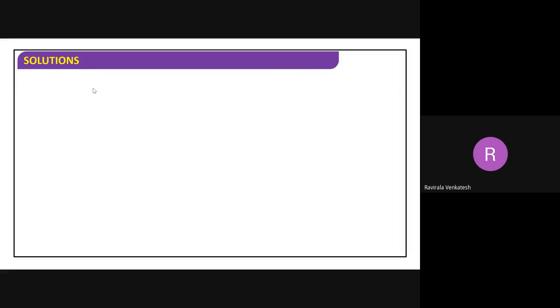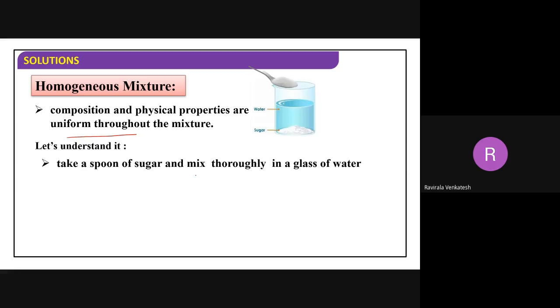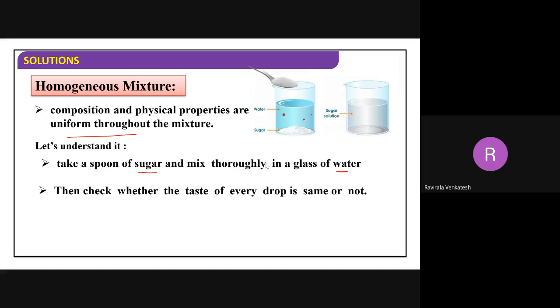What is a homogeneous mixture? I had already told you. Composition and physical properties are uniform throughout the mixture. They have the same properties. For example, take a spoon of sugar and mix thoroughly in a glass of water. Now check whether the taste of every drop is the same or not. Definitely they will have the same taste. This is the sugar solution you get. The sugar is uniformly distributed, mixed thoroughly in water.